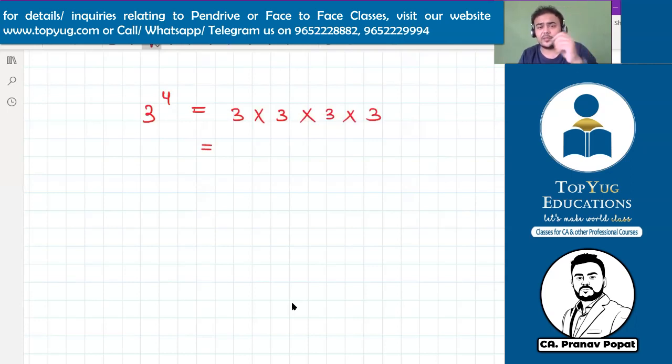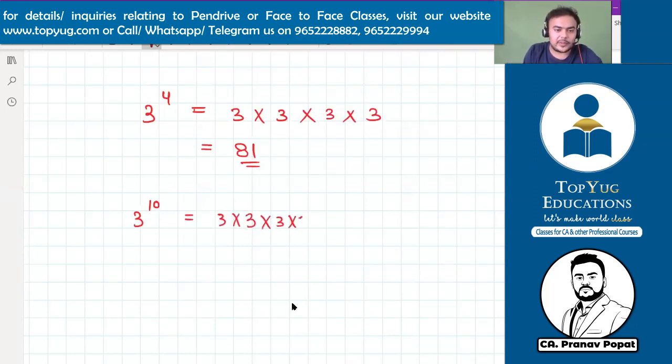If you have a calculator, answer me. If you don't have a calculator, you can just listen. Everybody has a calculator. 3 into 3 into 3 into 3 is 81. Okay. Now, if I ask you to calculate 3 to the power 10, what will you do? 3 into 3, multiplying 10 times. It's a very big job. 1, 2, 3, 4, 5, 6, 7, 8, 9, 10. Let me check also. It is 59049.